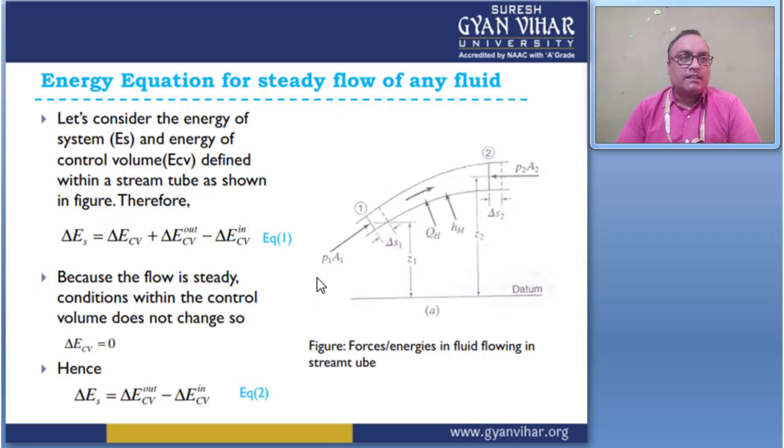Hence this gives the energy out. This gives the difference between energy out in the control volume minus energy in the control volume. It gives delta E_S equal to delta E_CV out minus delta E_CV in, right?